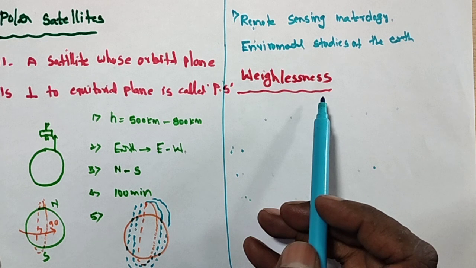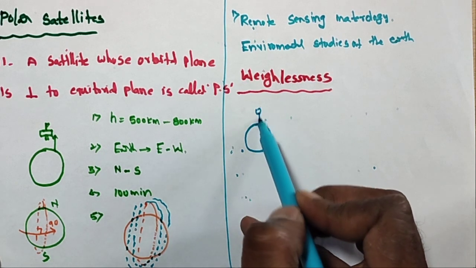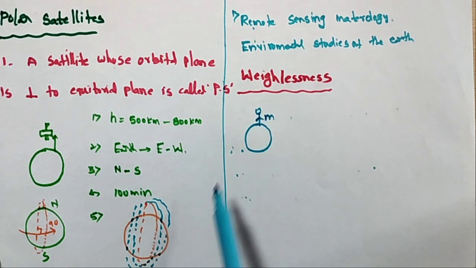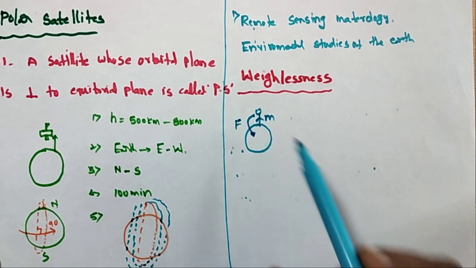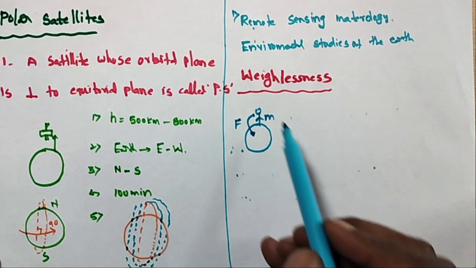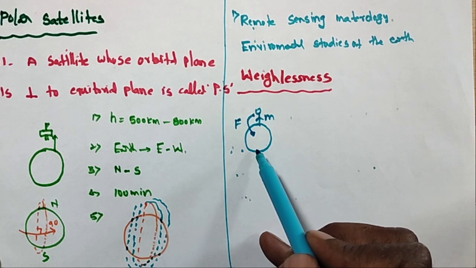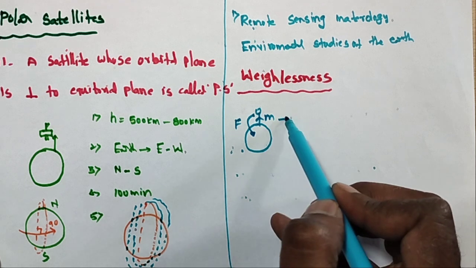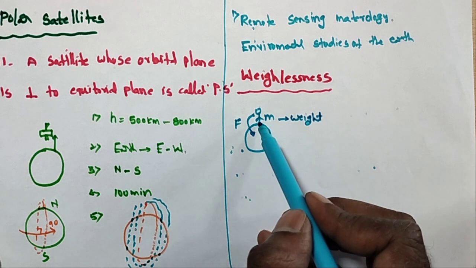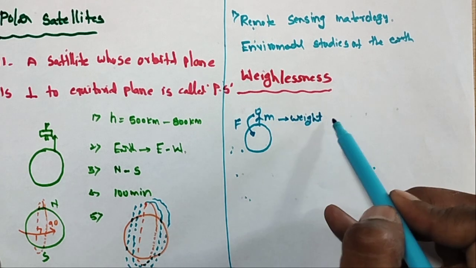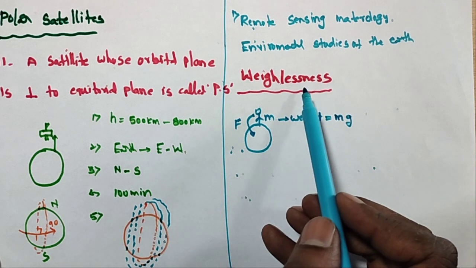What is weightlessness? Generally, I am taking one object, a person of mass m. The force is always acting towards the center. This force with which the earth attracts a body towards its center is known as the weight of that body. So what is the weight? Weight is equal to mg. So what is weightlessness?